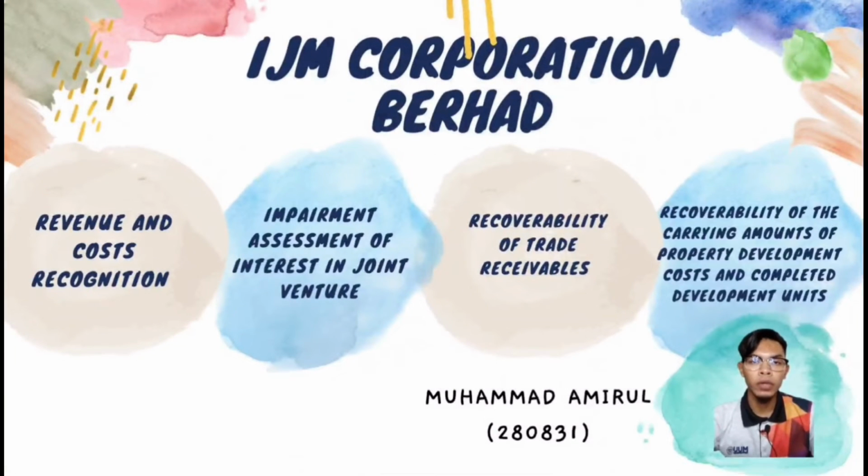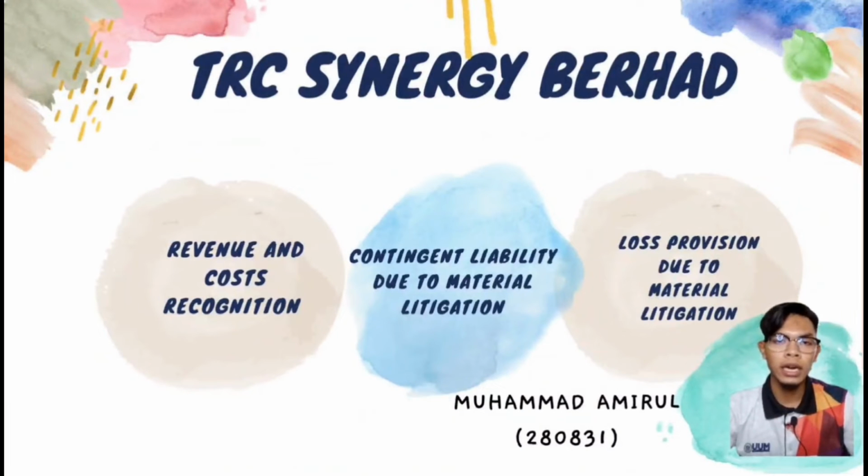The first company we will see is IJM Corporation Berhad. IJM Corporation Berhad has 4 key audit matters, namely revenue and cost recognition, impairment assessment of interest in joint venture, recoverability of trade receivable, and the last is recoverability of the carrying amount of the property development cost and completed development units. The next company is TRC Synergy Berhad. TRC Synergy Berhad has three key audit matters, which are as follows: revenue and cost recognition, contingent liability due to material litigation, and loss provision due to material litigation.